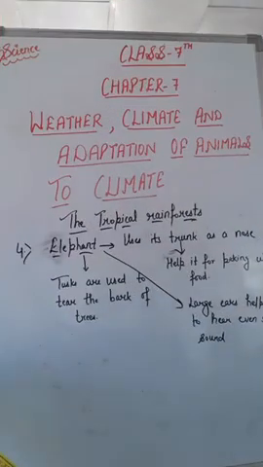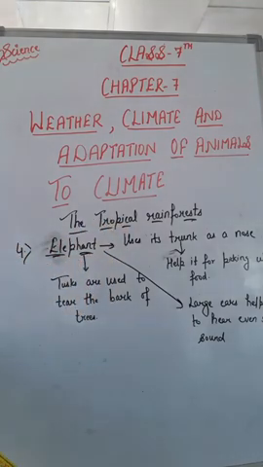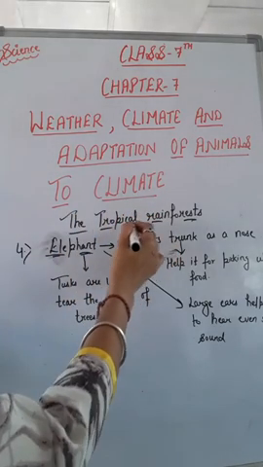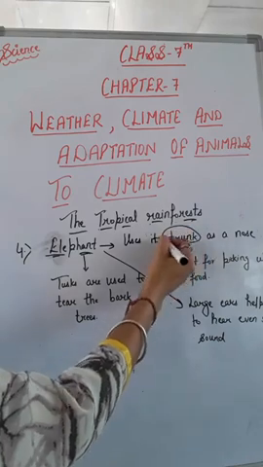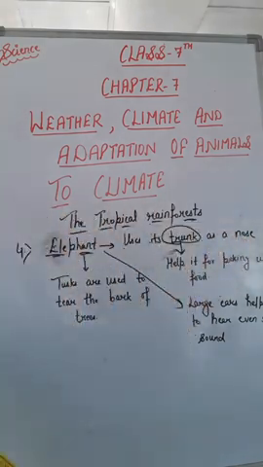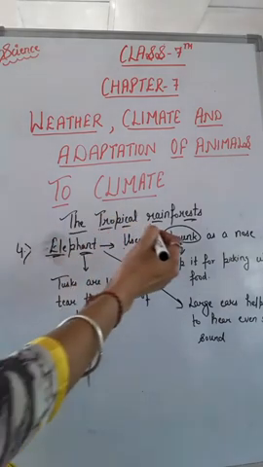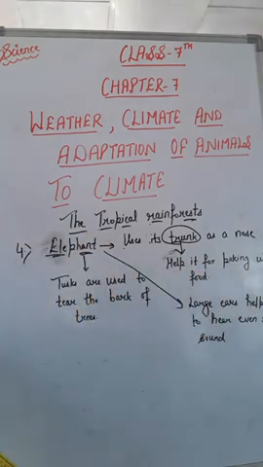A well-known animal of the Indian tropical rainforest is the elephant. It has many special features which help it to adapt to the conditions of these rainforests. First of all, its trunk. It uses its trunk as a nose, and because of which it has a very strong sense of smell. This trunk also helps it to pick up food.